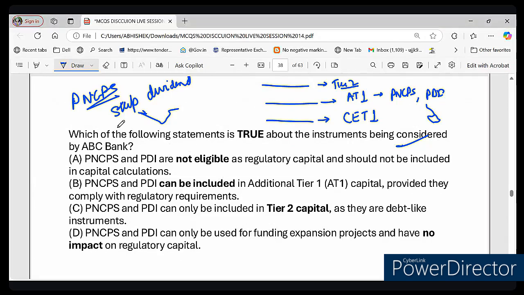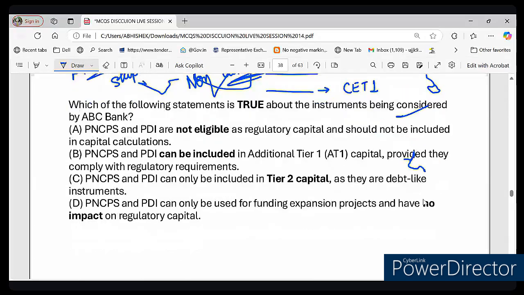What is the full form of PNCPS? Perpetual non-cumulative, right? You see this word written, non-cumulative. Non-cumulative means they can skip, meaning unpaid dividend does not accumulate. Suppose a bank skips dividend, that means the unpaid dividend does not accumulate. So the bank can skip dividend without carrying it forward. That is the peculiarity of this PNCPS. PNCPS में क्या होता है, नाम में ही लिखा गया है नॉन कुमुलेटिव, इसका मतलब है कि बैंक डिविडेंड को स्किप कर सकते हैं.